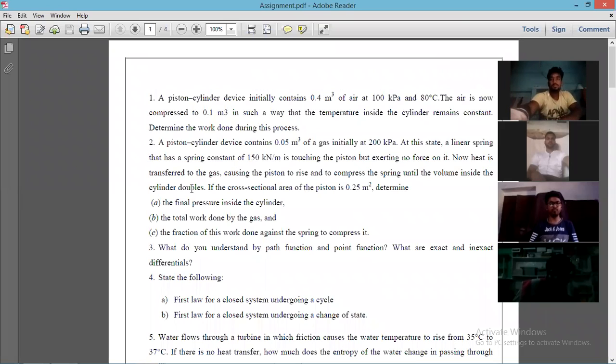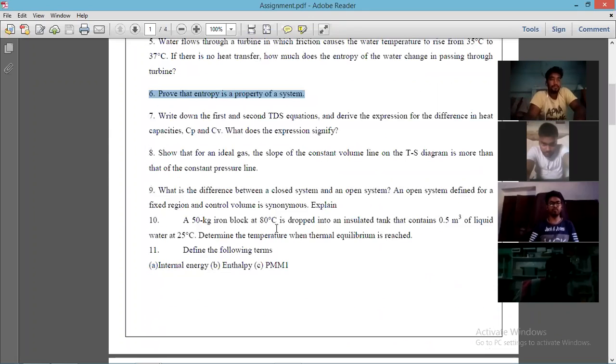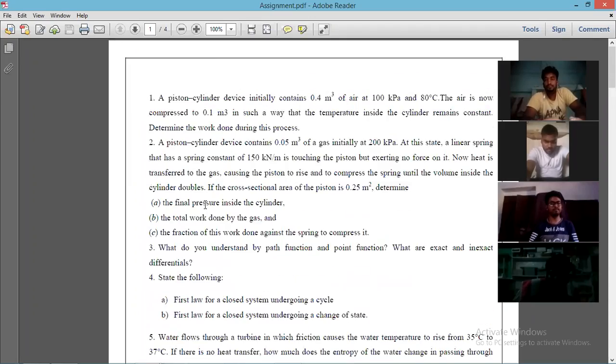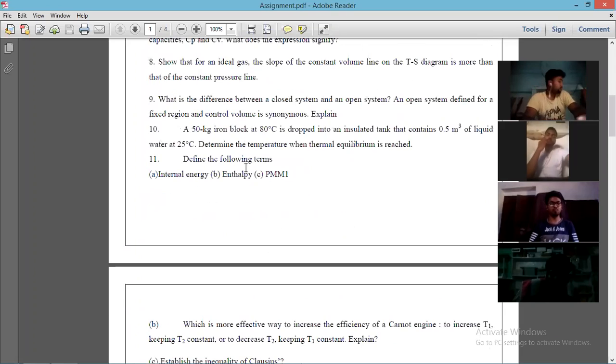Some numericals from the assignment, we'll try to solve here. So you are requested to at least attempt from question number 1 to question number 10 numerical questions. If you have any doubt from 1 to 10, we can discuss in the next class in the numericals. Okay.